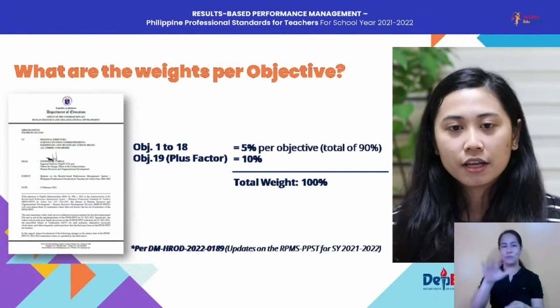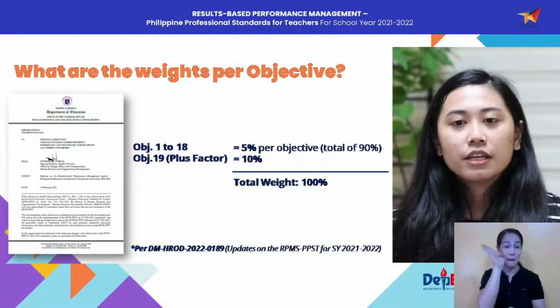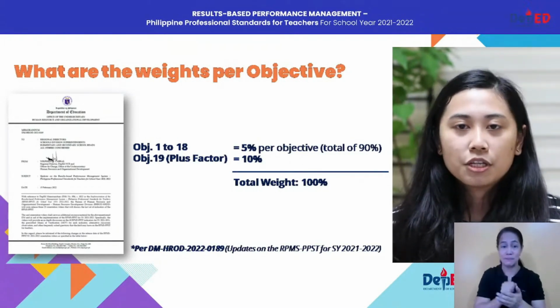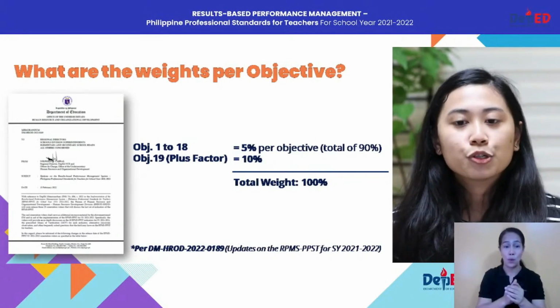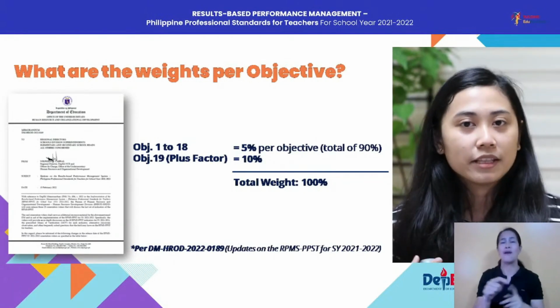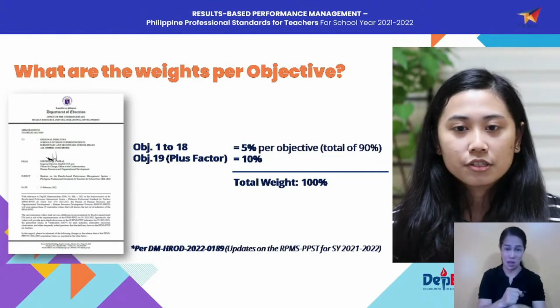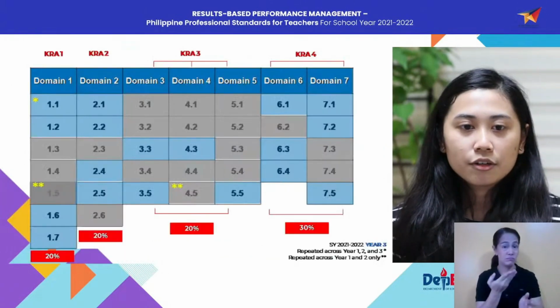So you may be asking, Ms. Bianx, isn't there a provision in DM2 Series 2015 wherein the KRA or the plus factor shouldn't be higher than our main KRA? So that's correct. But if you check on your screen, you have there our summary table of indicators.